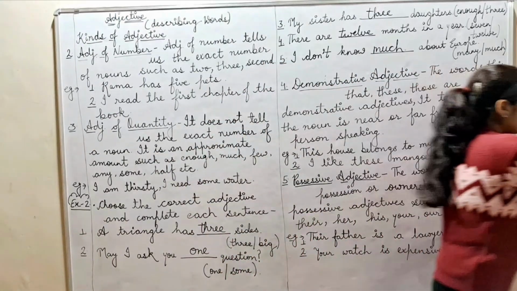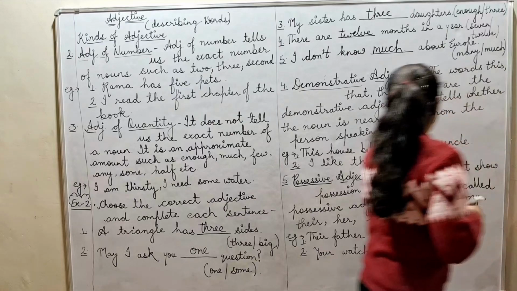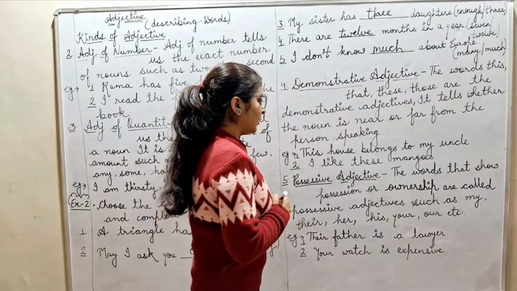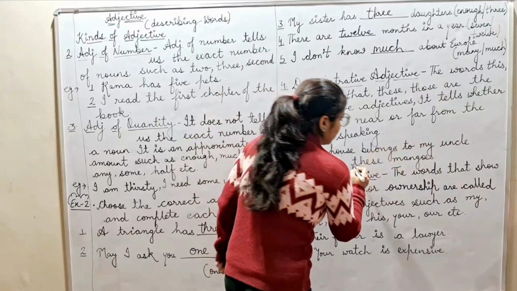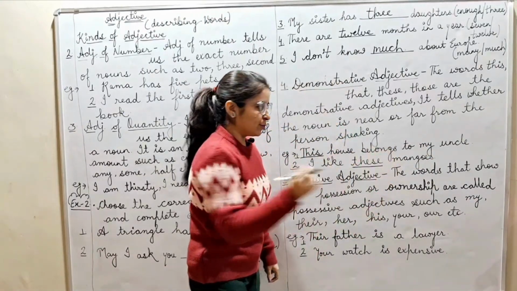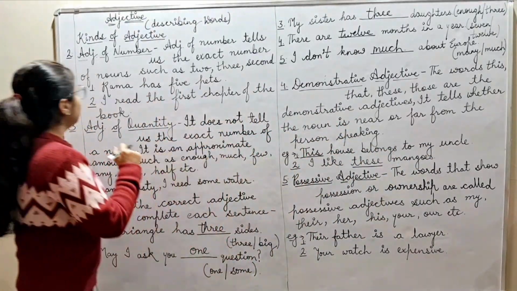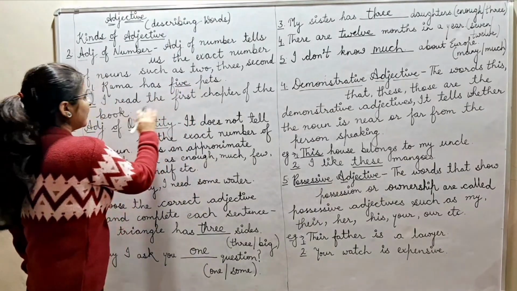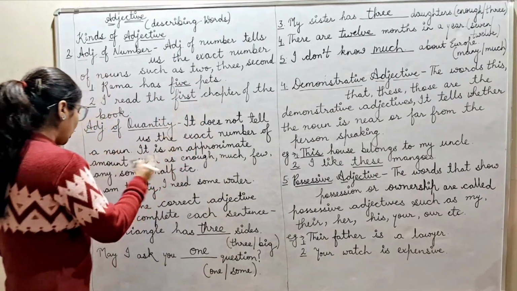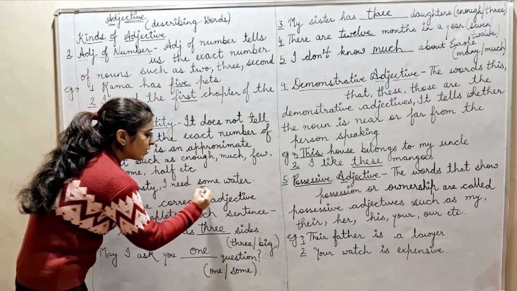This house belongs to my uncle. This. I like these mangoes. Plural. Many mangoes. Fine. And I didn't underline there. Rama has 5 pets. I read the first chapter. Quantity, I am thirsty, I need some water.